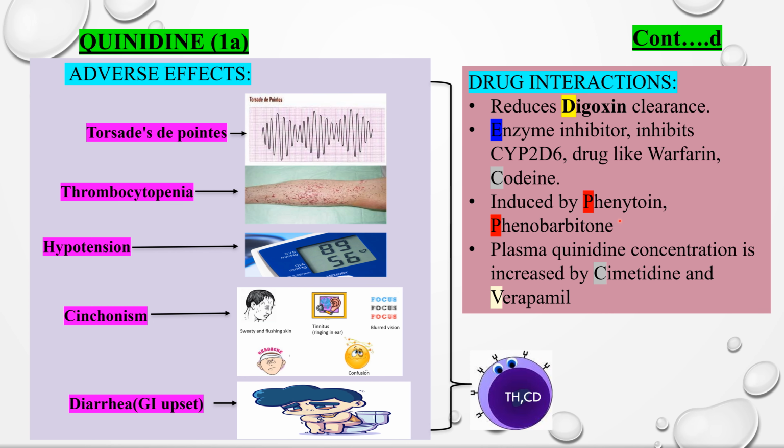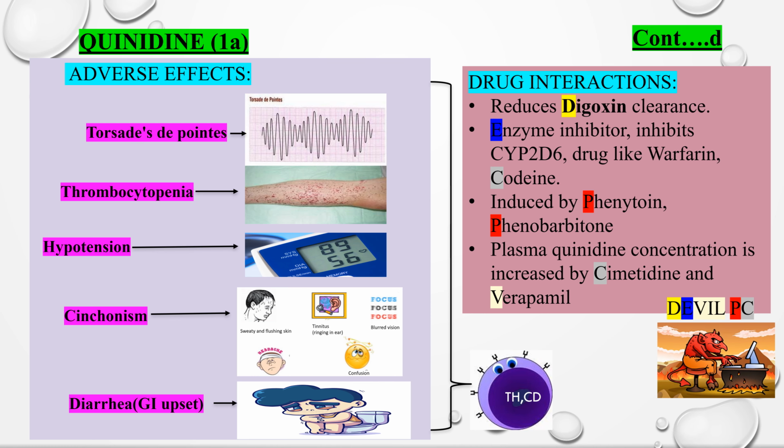Coming to the drug interactions, quinidine reduces digoxin clearance. It is an enzyme inhibitor and inhibits the enzyme CYP2D6 and also the metabolism of drugs like warfarin and codeine. Quinidine metabolism is induced by phenytoin and phenobarbital. Plasma concentration of quinidine is increased by cimetidine and verapamil. You can remember these drug interactions with the mnemonic DEVIL-PC.